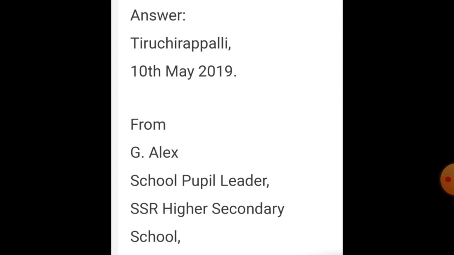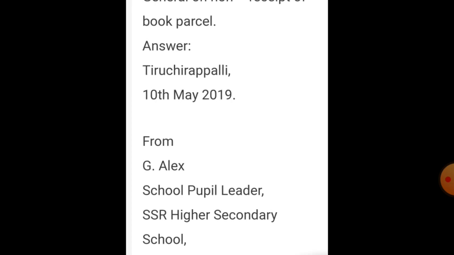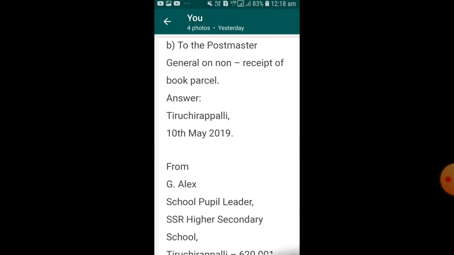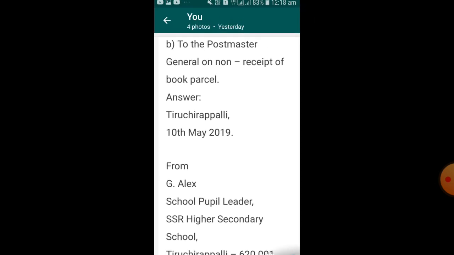Suppose your name is Alex. Where "G Alex" is written, you have to write your own name, and instead of "school people leader" you write your leader name, any leader name you can write. Suppose in this matter Alex is the school people leader, so he is writing his name. You can write your name and "School People Leader, Mount St. Joseph Higher Secondary School, Tiruvannamalai", you can put the address.